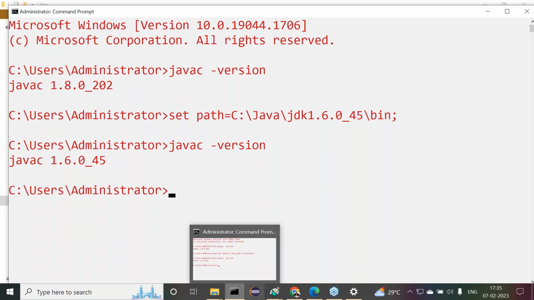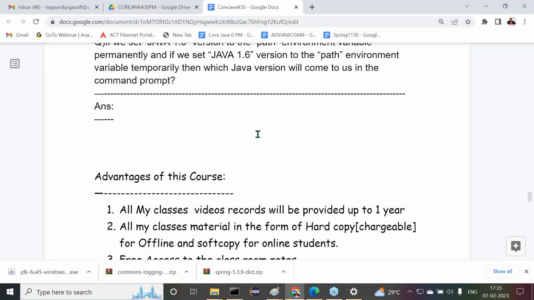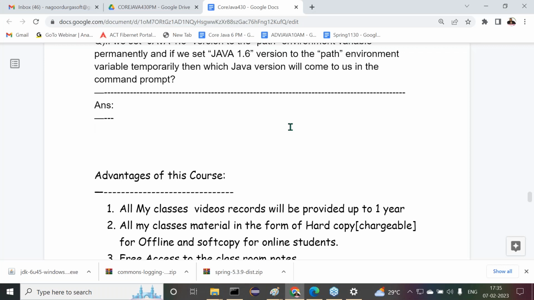All right, so now what is the answer we have to write here? Guys, all of you observe carefully the answer we have to write here.